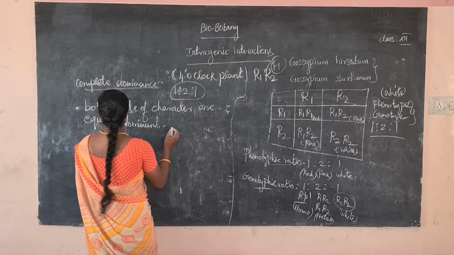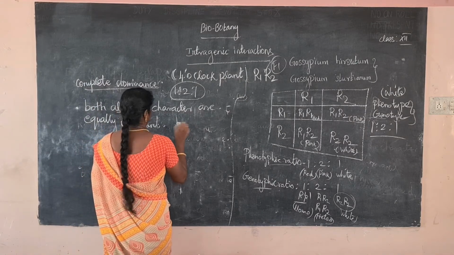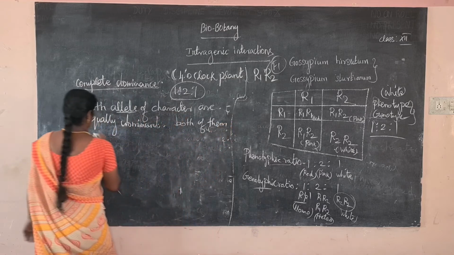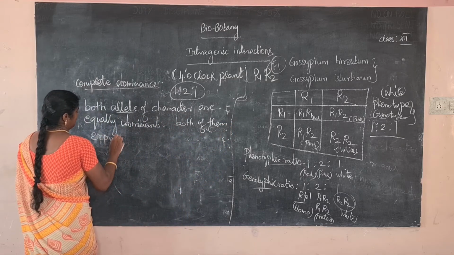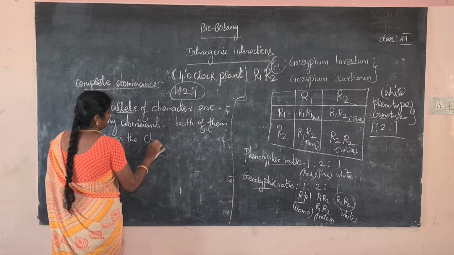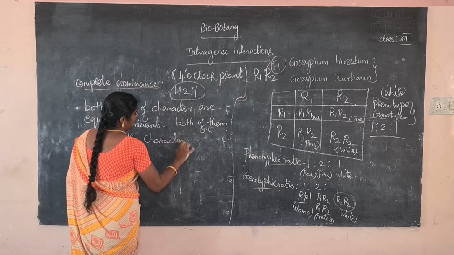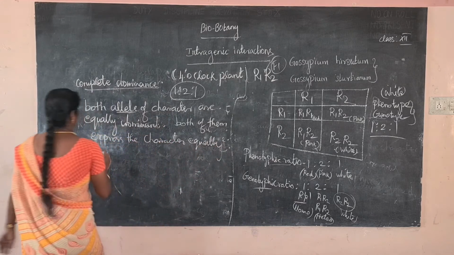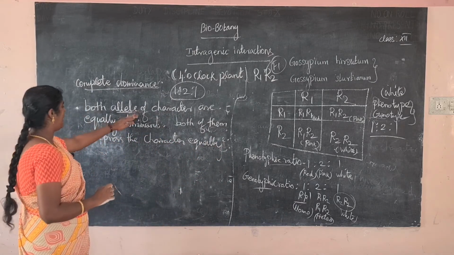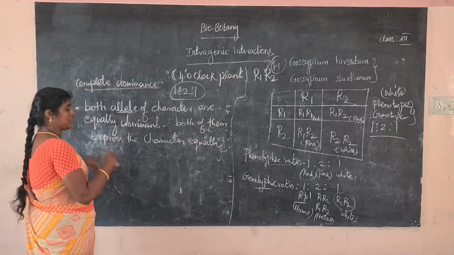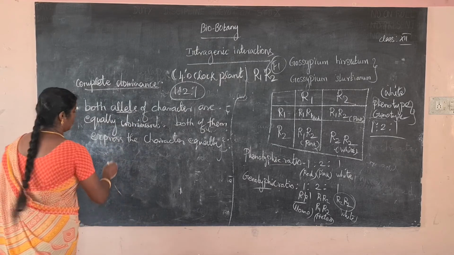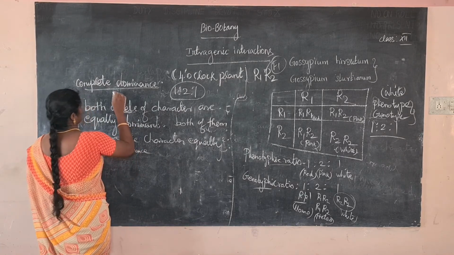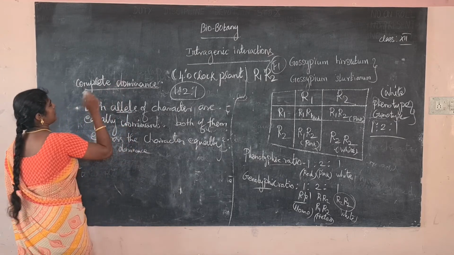Both of them express their character, equally dominant. So it is called codominance. So what is it? Complete dominance and codominance.